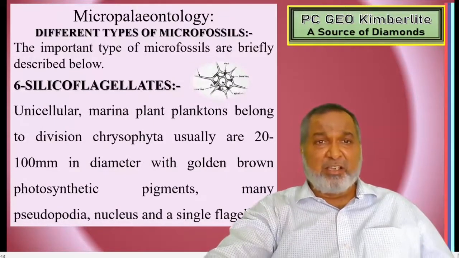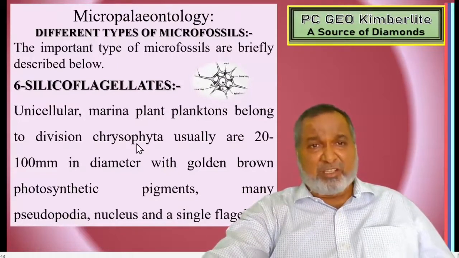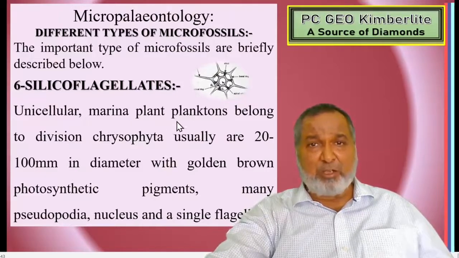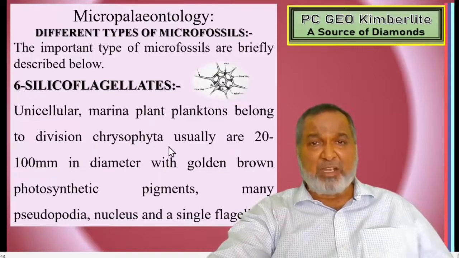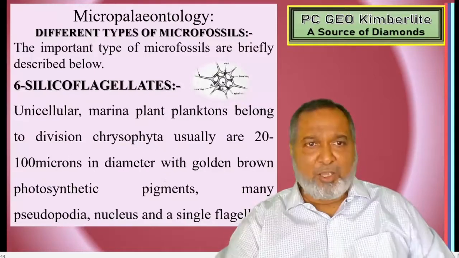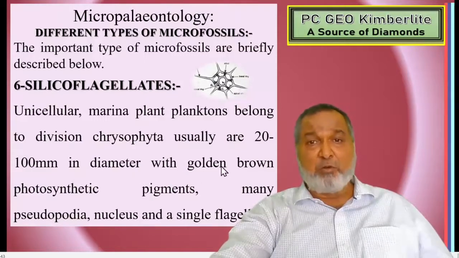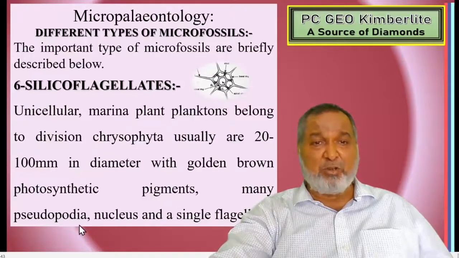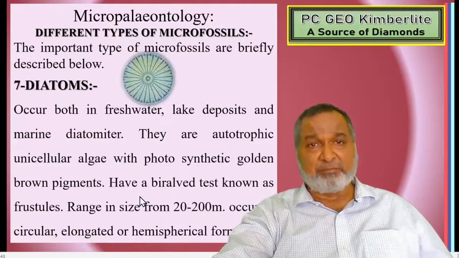Number 6, silicoflagellates. Yes, here we have shown you this particular figure. The silicoflagellates, unicellular marine plant planktons belonging to division Chrysophyta, usually are 20 to 100 microns in diameter, with golden brown photosynthetic pigments and many pseudopodia, nucleus, and single flagellum.